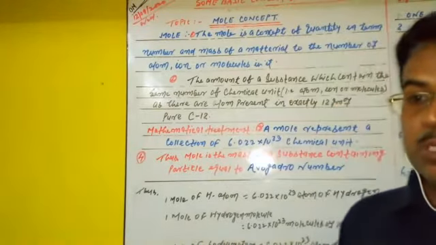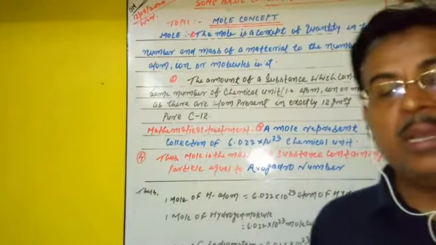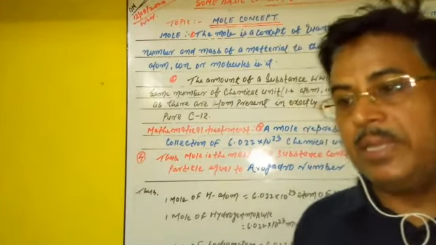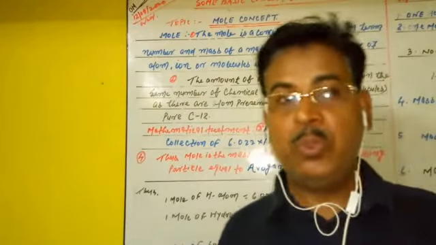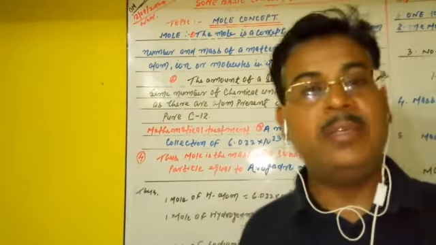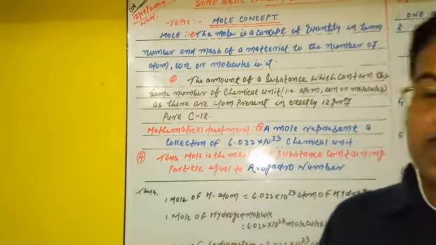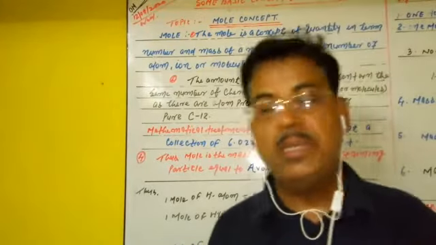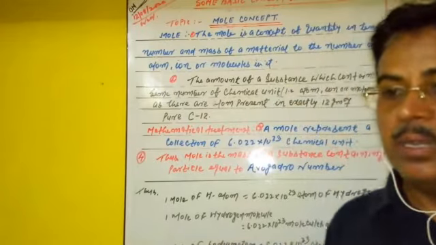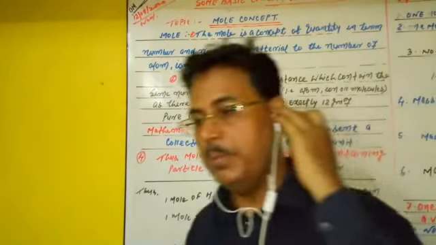Mathematically, the mole is the mass of a substance containing particles equal to the Avogadro number. We already studied this in class 9 in terms of the Avogadro number, so it is also present in the definition.